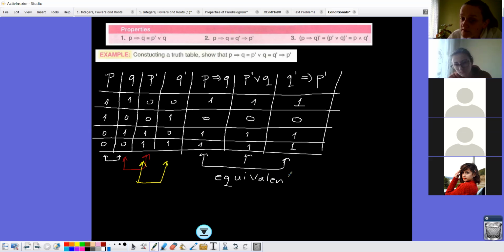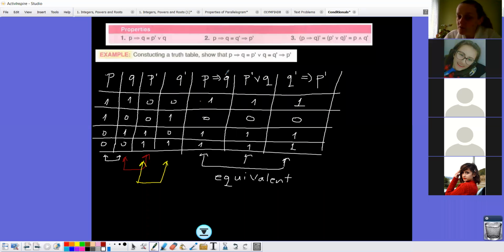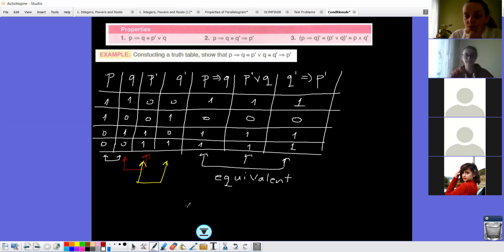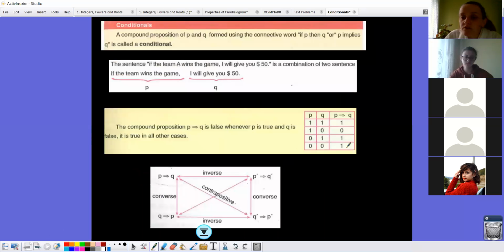Teacher, can I ask you something? Yes. I didn't get the part when it's false and false, 0, 0, why does it get 1, true, in conditionals, like the last one? Here, do you remember this one? 0, 0, it's 1.